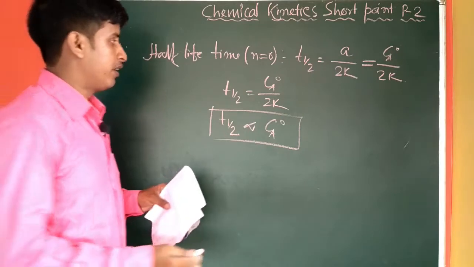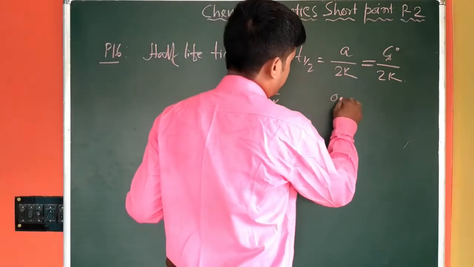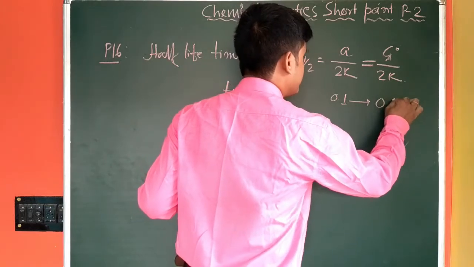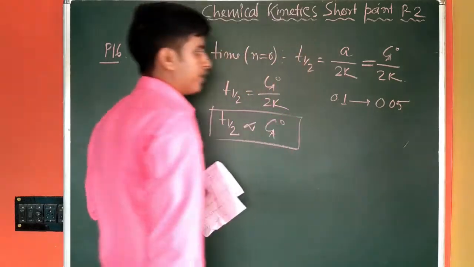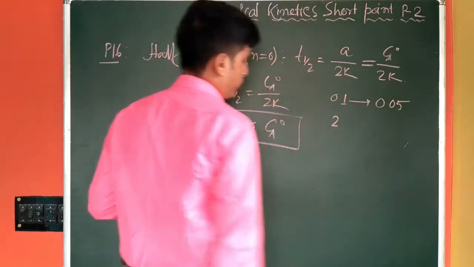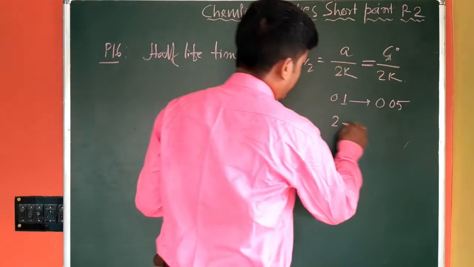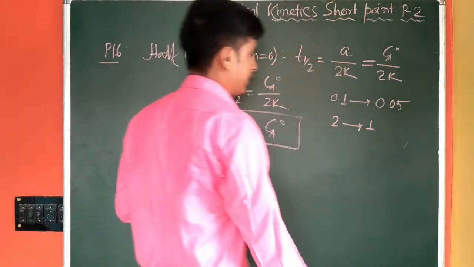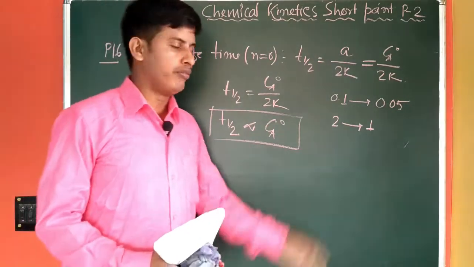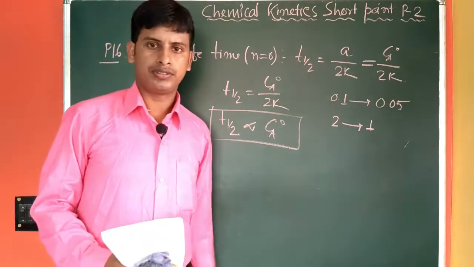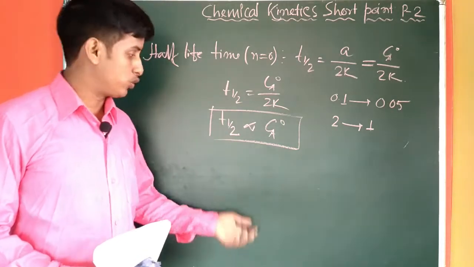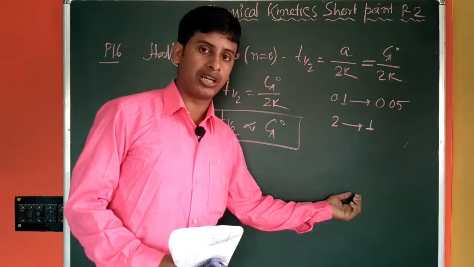If we start from 0.1 mole to convert it into 0.05 mole, and if we start from 2 molar concentration to convert it into 1 molar concentration, the time will be different, though it is half, in case of zero order reaction. So this explanation is not valid here.